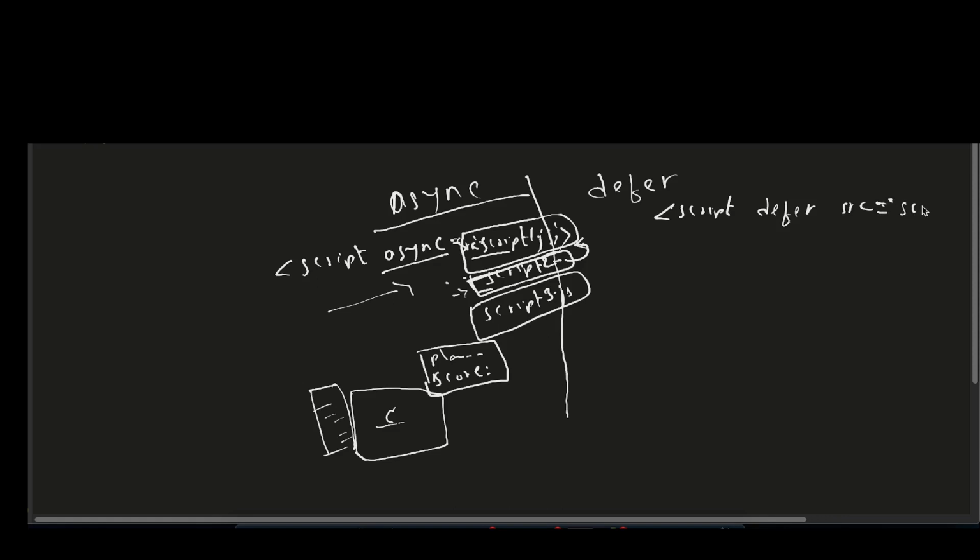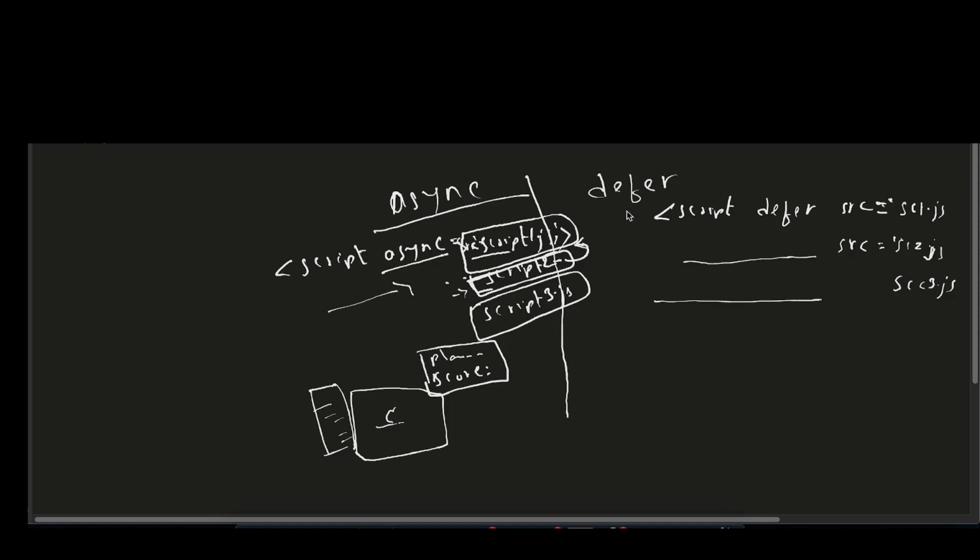Let's say script sc1.js, another defer src equals, let's say sc2.js, okay, let's say sc3.js. Now you have, let's say, three different script files.